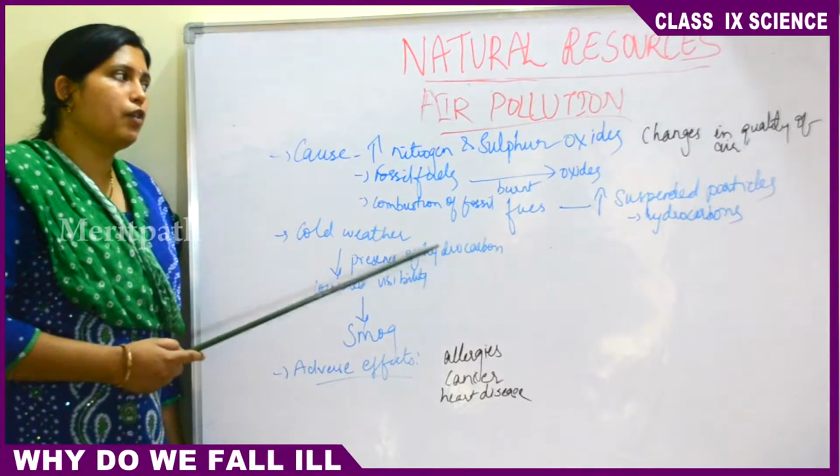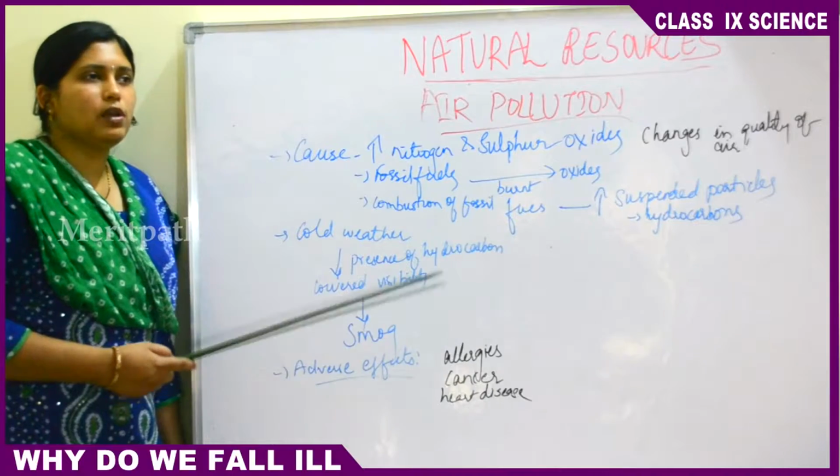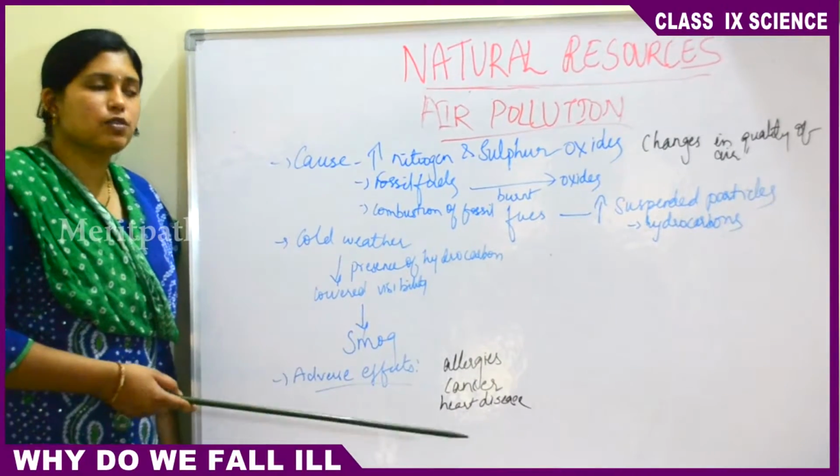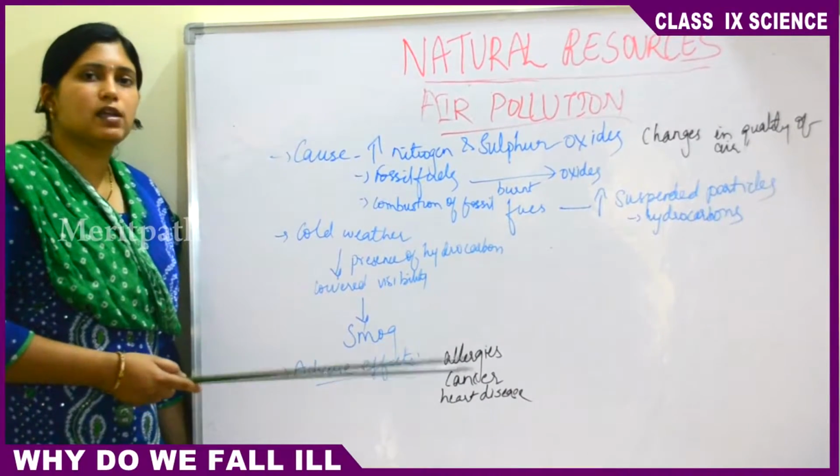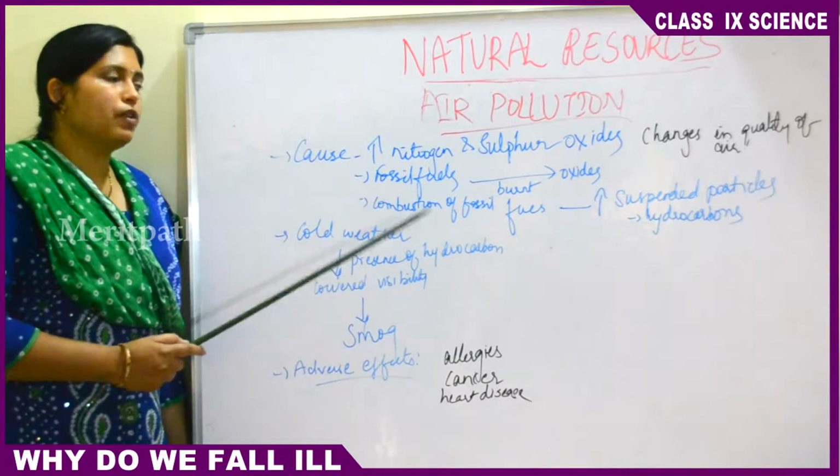So what can we do to prevent air pollution? Use vehicles only when required. Switch off the engines at the traffic light. Properly maintain your vehicles, because vehicle smoke is a major cause of air pollution.